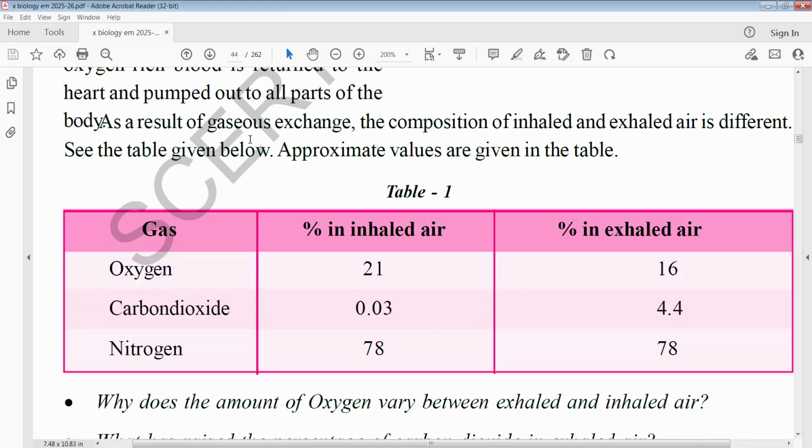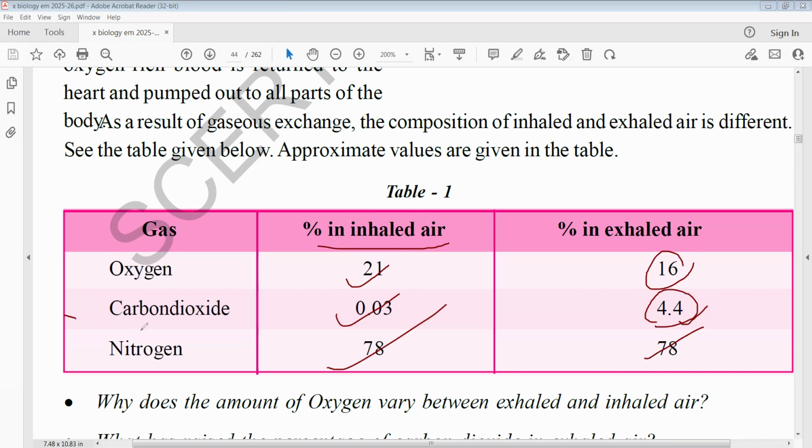So here is the given table. Inhaled air, when we take air in, contains 21% oxygen, 0.03% carbon dioxide, and 78% nitrogen. But in exhaled air, see that oxygen is less, 16%, carbon dioxide is more, 4.4%, and nitrogen is the same, 78%.